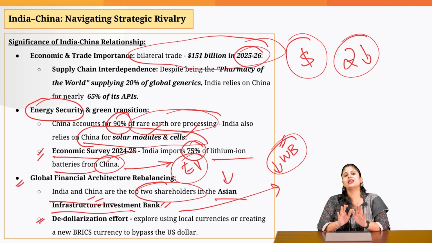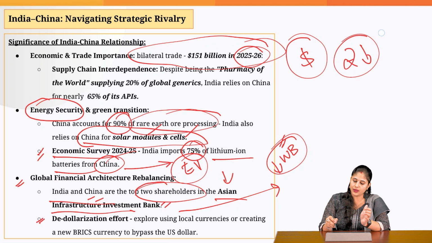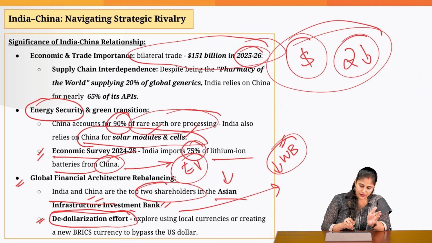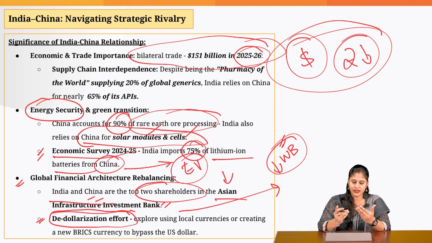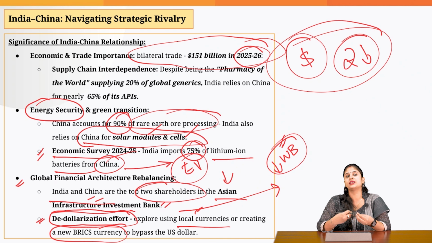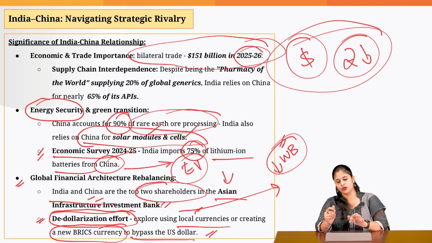So to reduce our dependence upon the dollar and to reduce the impact on macroeconomic stability because of exchange rate fluctuations, what are the two countries planning to do? China and India both agree on this front of de-dollarization. And that is why the two countries are exploring using local currencies to settle bilateral trade. The two countries also came up with the idea that we will come up with a new BRICS currency. Okay, that would enable us to reduce the dependence upon the dollar.